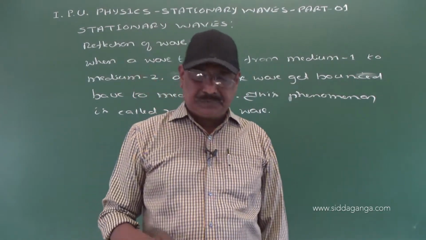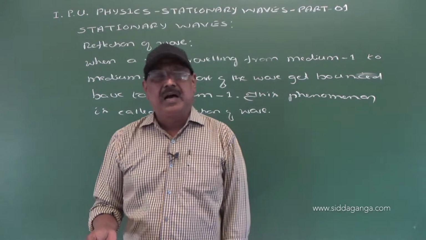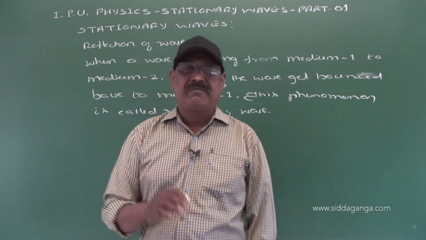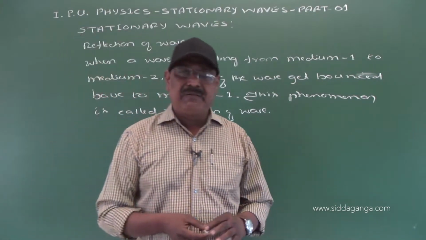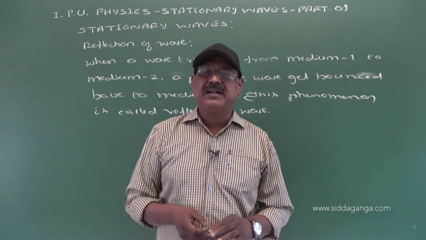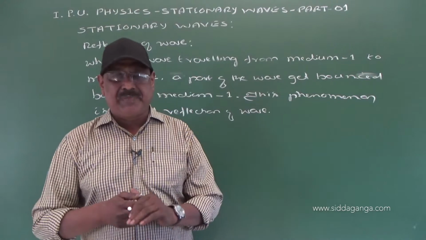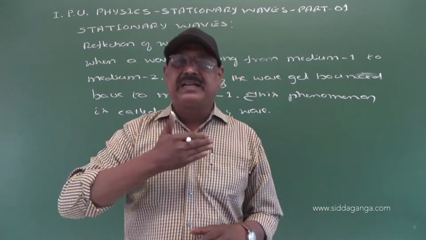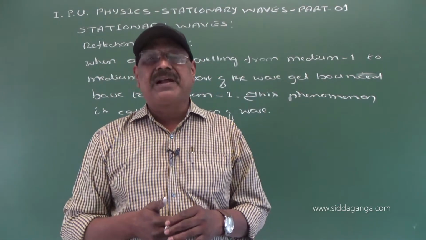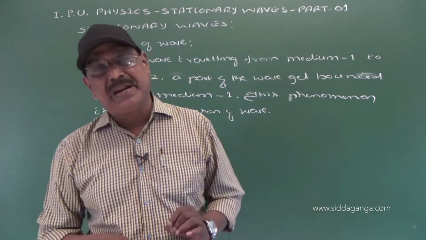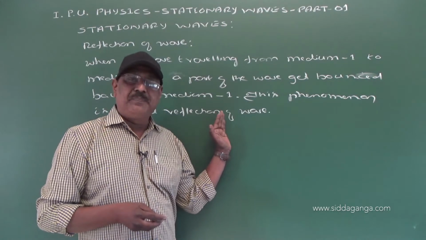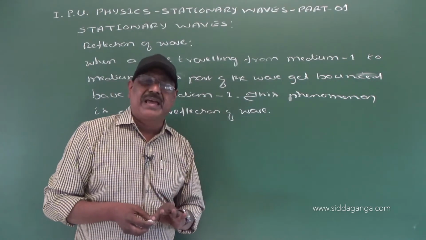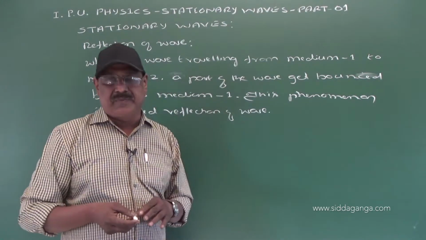The amount of absorption, transmission or reflection depends upon the nature of the surface. For example, when light is incident on a pure mirror, most of the light gets reflected back to the same medium. This is also true in the case of mechanical waves or any type of wave.